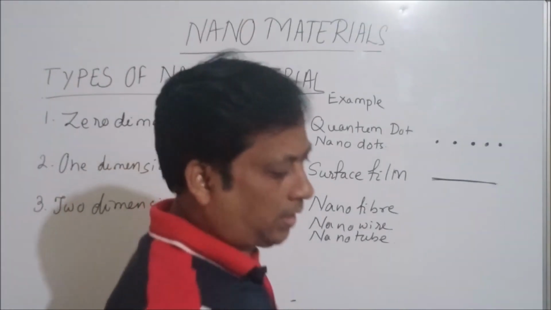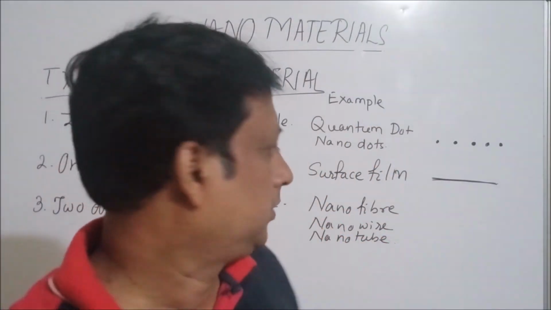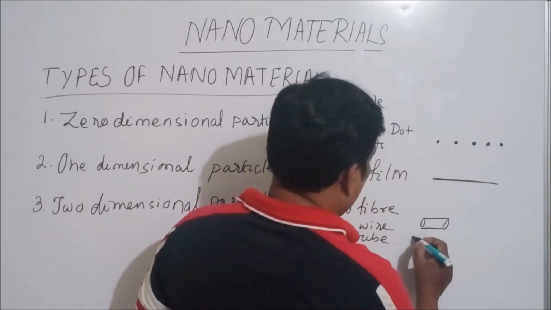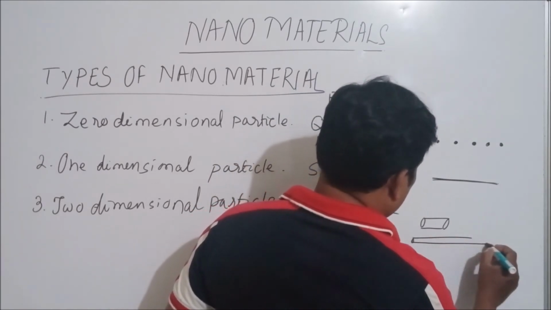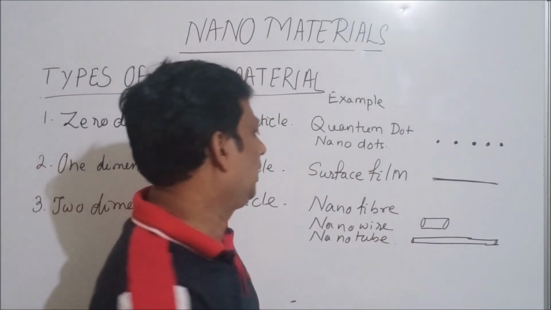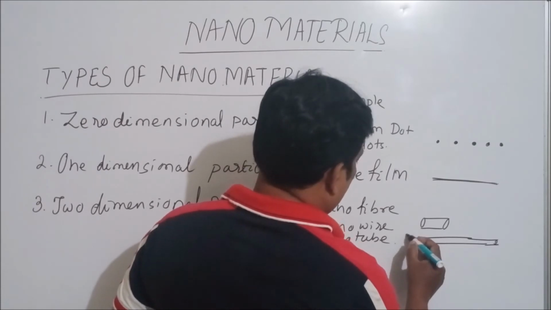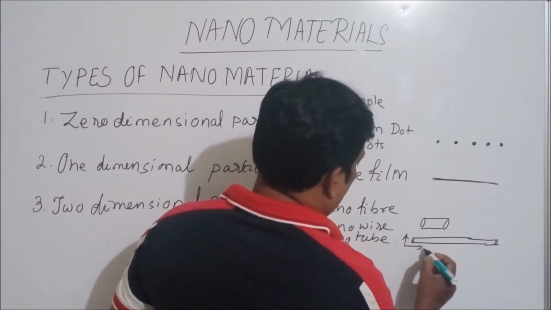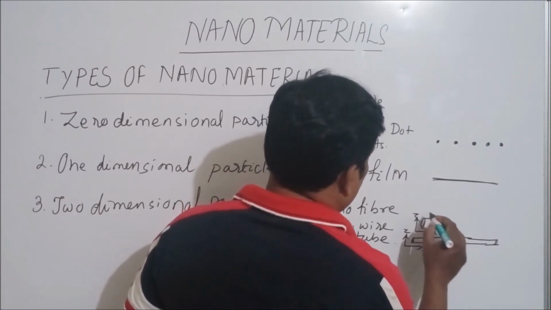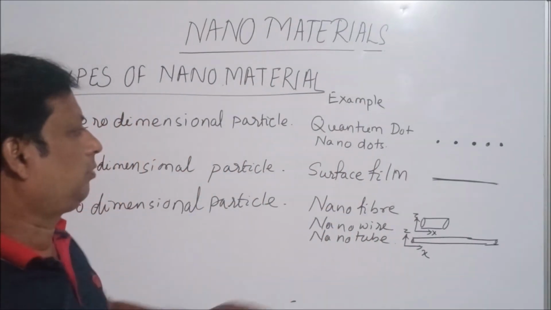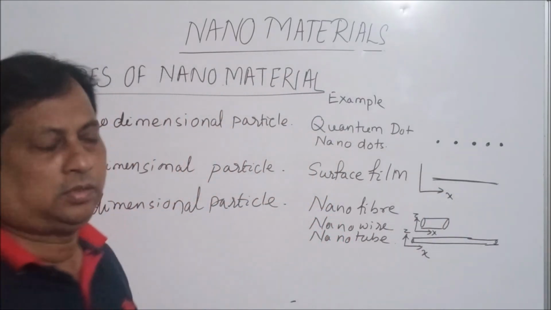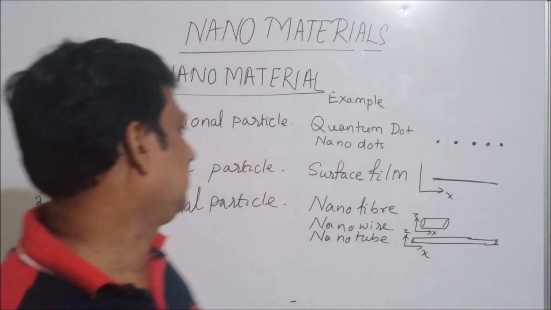So it has dimension in two directions. So nanotubes and nanowires have orientation in two directions, x and z. So these are two dimensional particles, and a surface has only one dimension, the x direction.